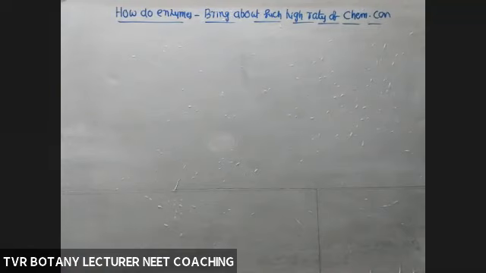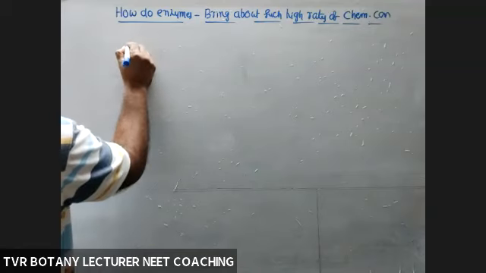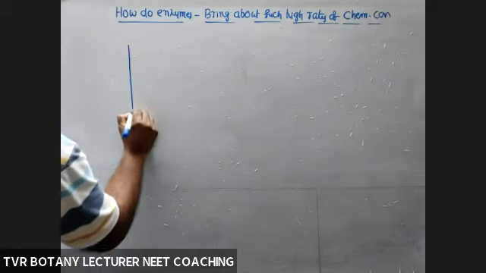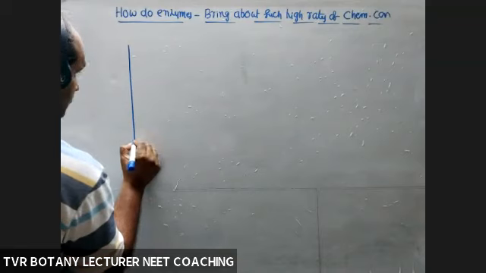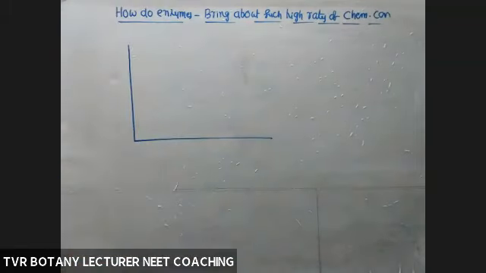So this is a graph that explains to us the high rates of chemical conversions by enzymes. Okay, right?